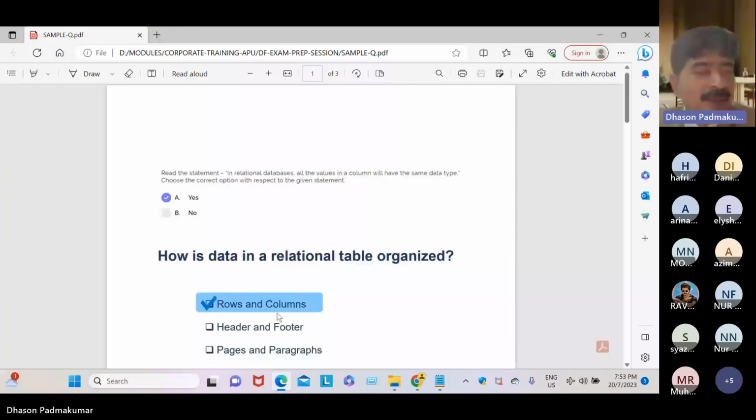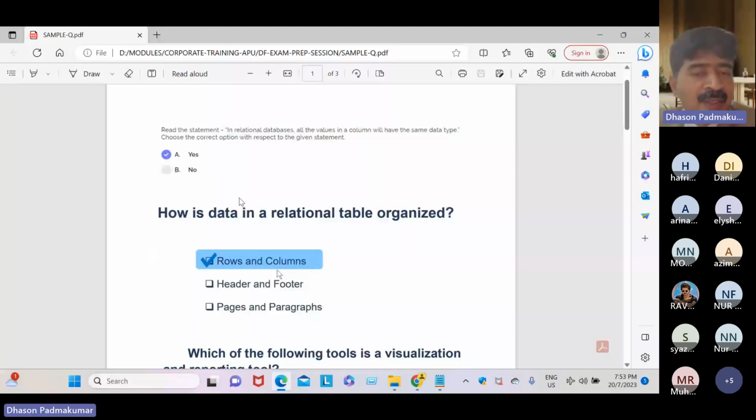Read the statement: In relational databases, all the values in a column will have the same data type. Okay, dear students, same data type. For example, the column name is student age, right? Student age means it is numeric, an integer data type. So all the ages must be numeric. Got it, dear student? It's common, right?